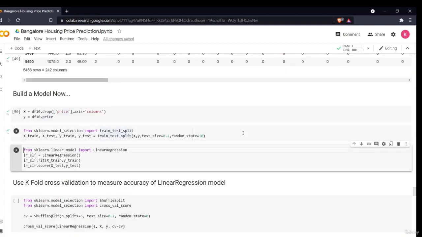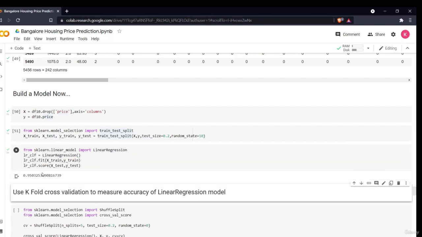Welcome to the model building section of our project. In this section we'll be using the linear regression model to build our model. I have already split my data into dependent and independent variable, then train and test data. So now we are using the linear regression model. I am saying, okay, from sklearn.linear_model import this. I am just defining and fitting my model. So now I'm getting my score as 95%. This is a very simple step of fitting my model.